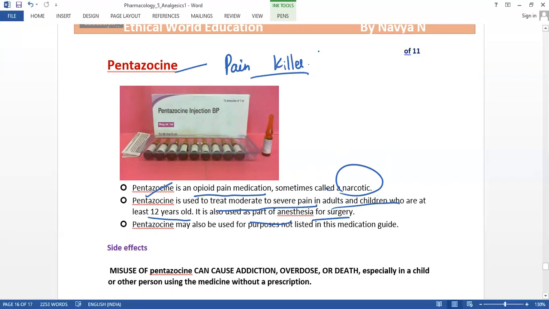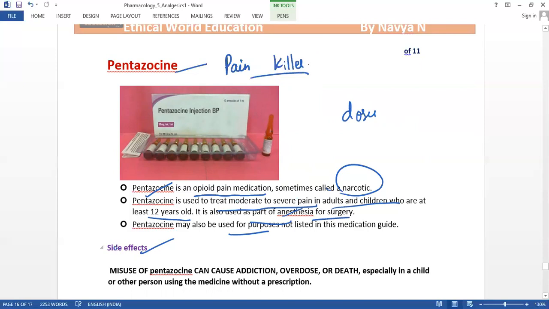Anesthesia in the sense that, for a particular dosage, the patient may go to unconsciousness, so that whatever surgery happens, the patient is not able to feel pain. So this is one of the purposes it is used for. And what will be the side effect? Definitely, anesthesia depends on the dose. If it is a higher dose, there is a chance of going into coma.